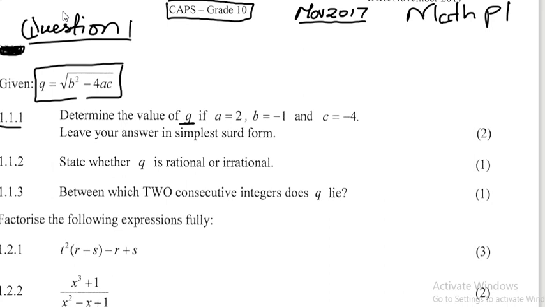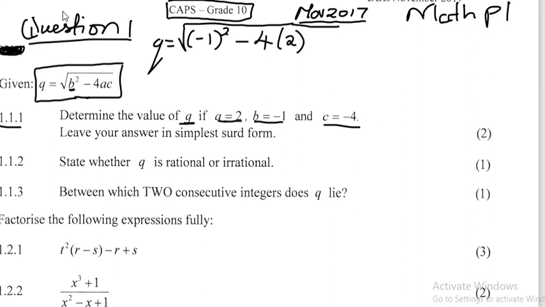And then how do we find the value of Q? Where we see B, we are going to write -1. Where we see A, we are going to write 2. Where we see C, that's where we are going to write -4. In short, what we are doing is called substitution, okay? So we have Q, the one that we are looking for, and then the square root of B squared. What is our B? That's -1. So we will have -1 squared minus 4. Now, what is our C? Our C is -4. So this is what we have.